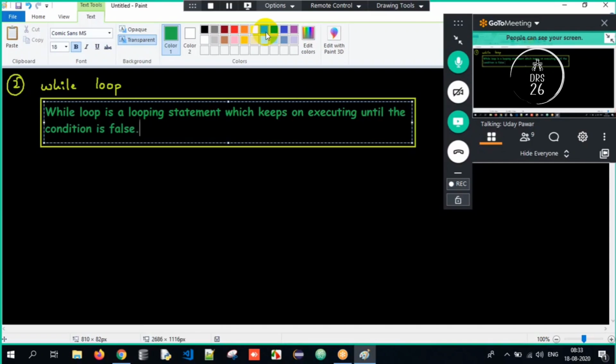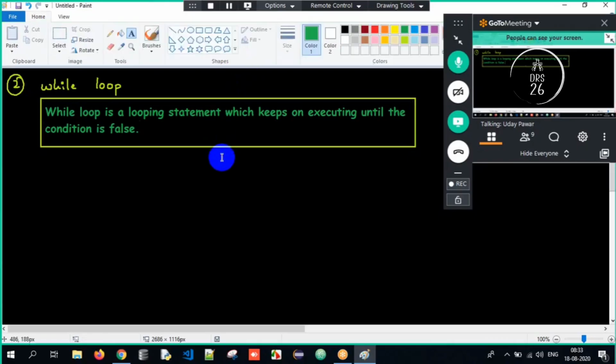So what is while loop, guys? It's a looping statement, meaning it is used to repeat a set of instructions, but the speciality of the while loop is it keeps on executing until the condition is false, meaning it is going to stop only when the condition is false. If it is true, it keeps on executing. If it is true, execute, execute, execute. Let us see a couple of examples and then we'll try to understand.